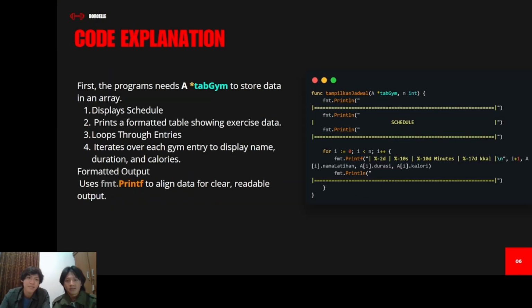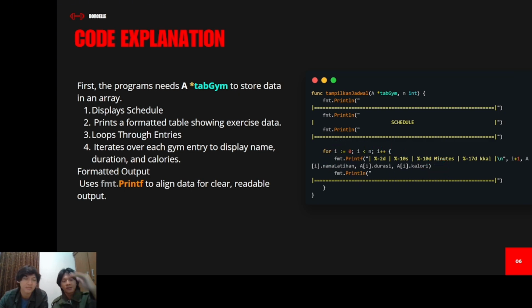And then to show the jadwal, to show the schedule, first the program needs the tabGym, the array to store the data, right? First, display schedule. This is the look of the table, and then the display, and then we will print a formatted table showing exercise data here.